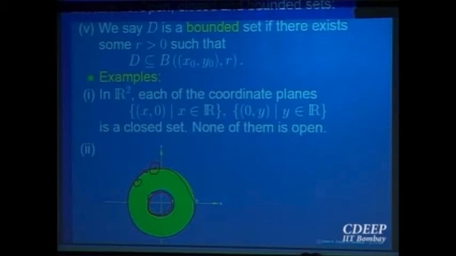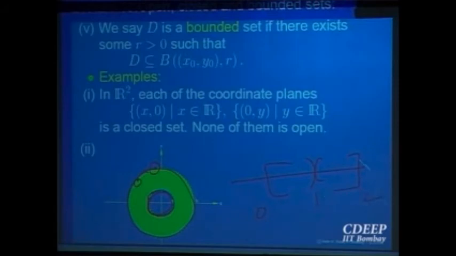In the real line, if you have closed at 0 and open at 1, union open at 1 and closed at 2. I will discuss only one example. Closed at 0, open at 1, union open at 1, closed at 2. So is this a closed set or is it open? What is your guess? He says it is closed. Anybody else would like to say something? Is it closed or open?